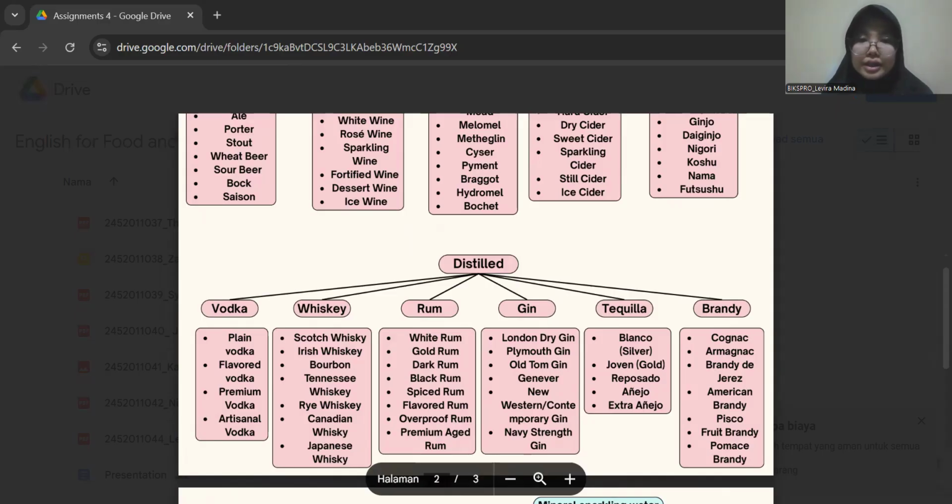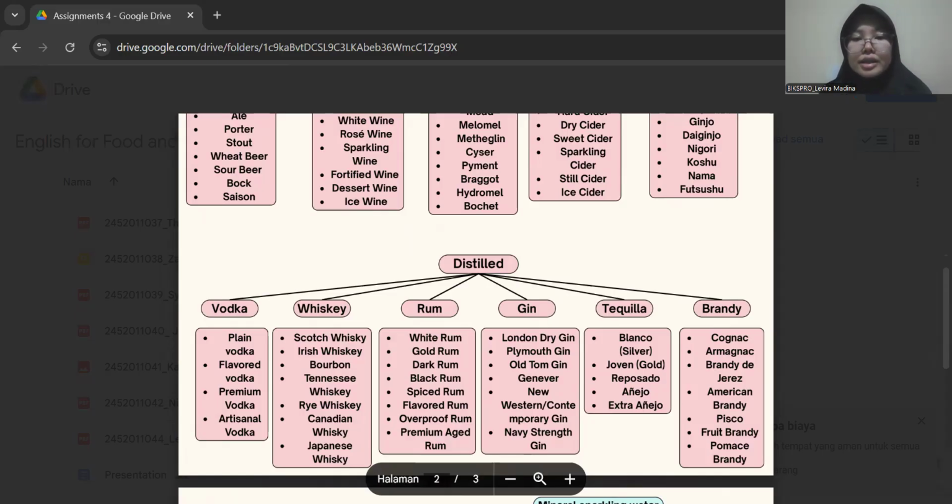So for the next is Joven or Gold Tequila, a blend of Blanco tequila and aged tequila, giving it a smoother taste with a light golden color. For the example is Cuervo Especial Gold.